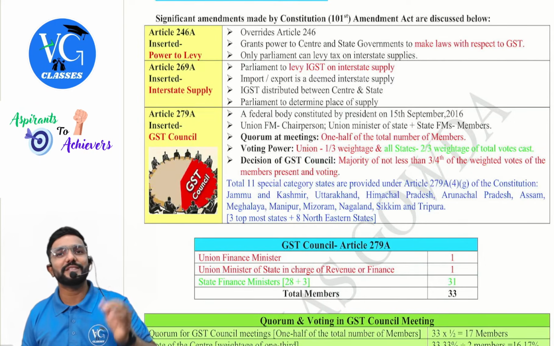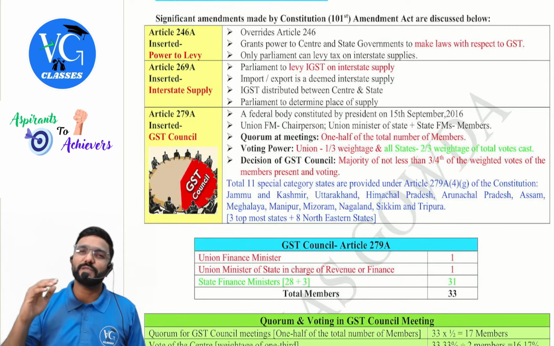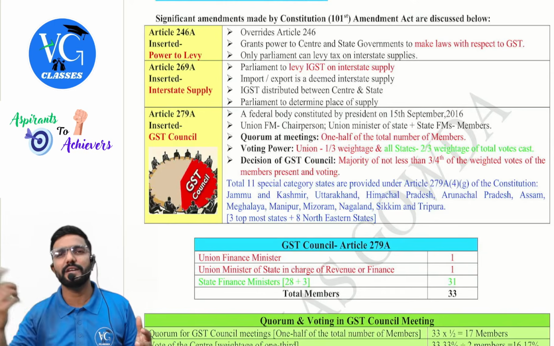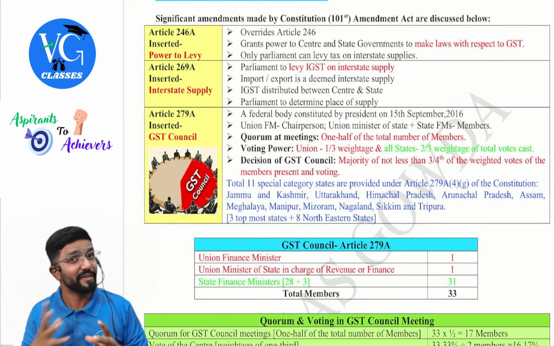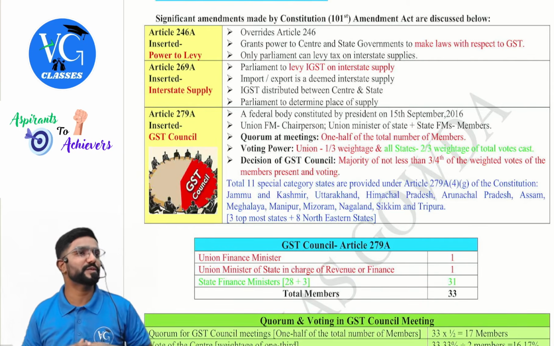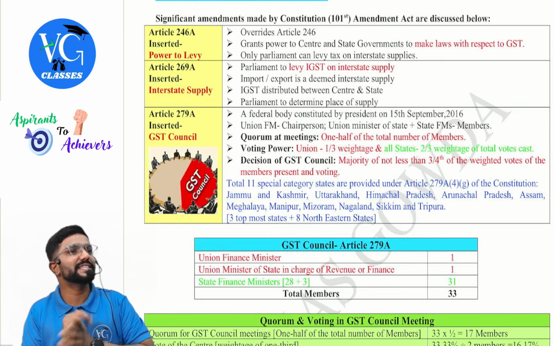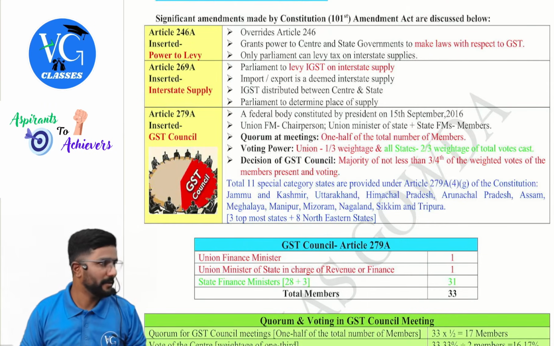Location of supplier means where the supplier is registered. Place of supply means where the supply has been made, guys. Maybe like if it is goods, where it is delivered, or if it is a service, where it is rendered. But it may not always be like this. There are provisions with respect to place of supply which are covered in the IGST Act. Now, who will decide the place of supply provisions? Central government. That is what they have told you. Okay.